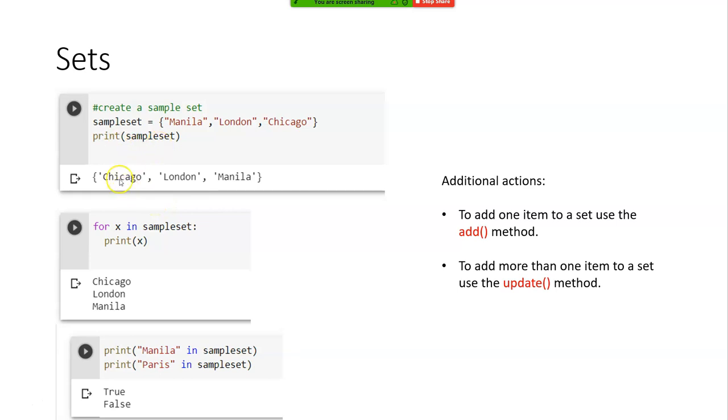See, print of sample set, it has printed. It has not printed in this order. Can you see it? I said Manila, London, Chicago. It has actually printed Chicago, London, Manila. It's not ordered. Now for X in sample set, print of X. Right? Chicago, London, Manila. So happen it printed like this. It can print Chicago, Manila, London also.